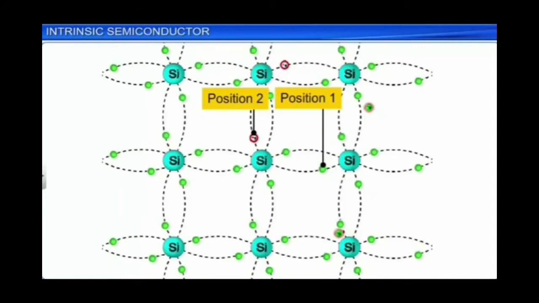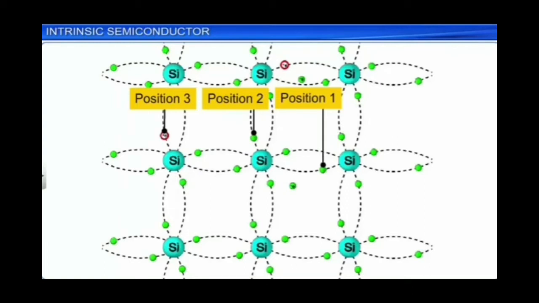So now the electron has come to position 1, and now the hole is in position 2. And another bound electron in position 3 can be attracted towards this hole and that vacancy is filled. So now position 2 has a bound electron and position 3 has the hole. So like this we can say that holes can move.